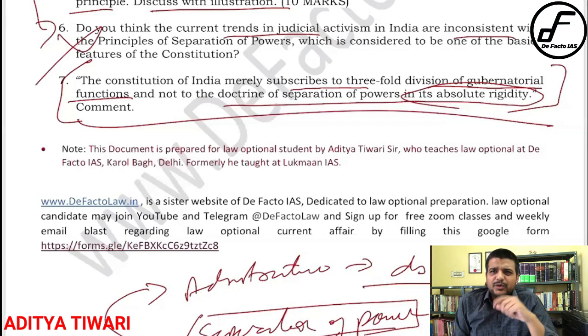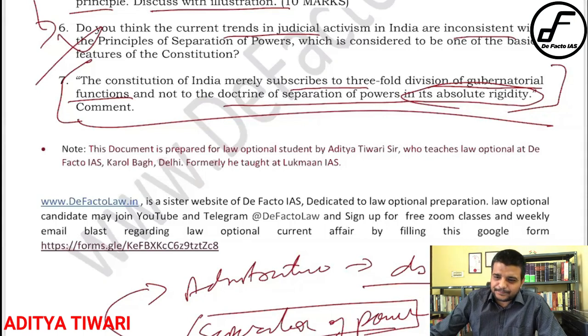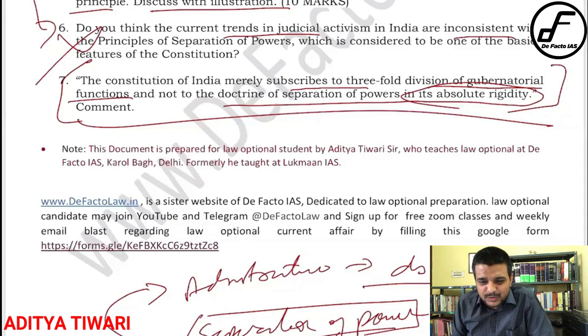You can cite the example of the provision of 356, provision of 360, the provisions of emergency, 352 as well, 353 as well. Related to the conflict between law or the executive, the line given is that the executive power of the state shall not be exercised in derogation of the executive power of the union. What does it suggest? That the executive power of the state is inferior to the executive power of the union. So we don't have a federal government, but we have a federal constitution. Okay, sir. Thank you. I don't know which college you are from and what your notes are, so I cannot comment on that.